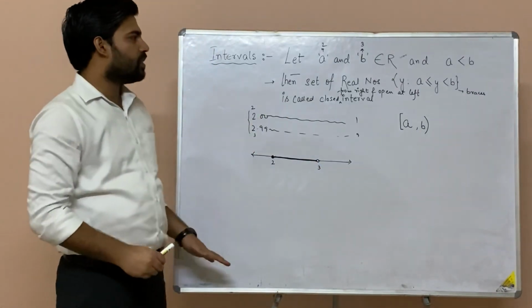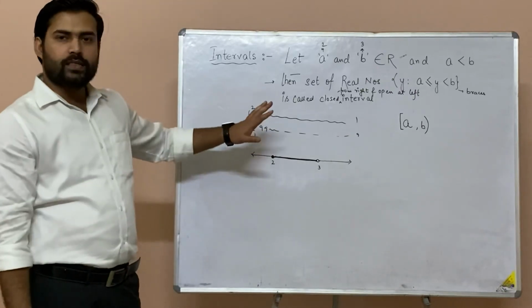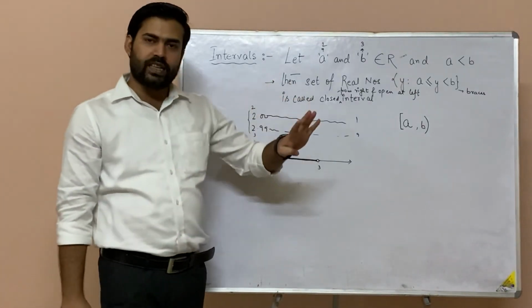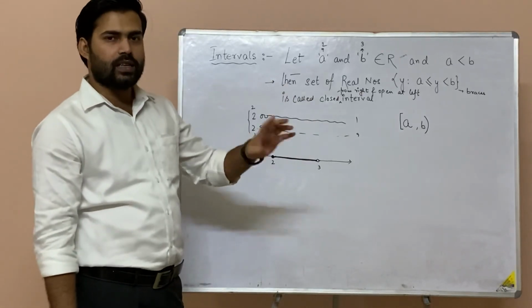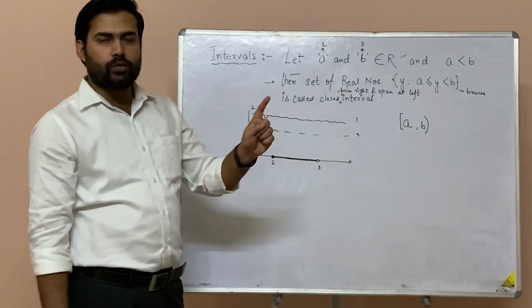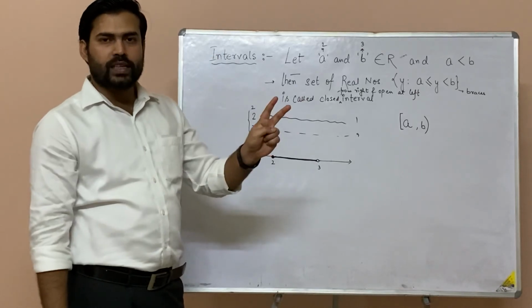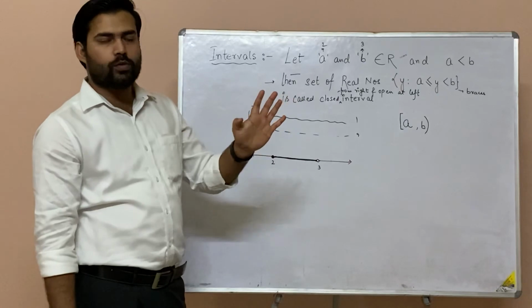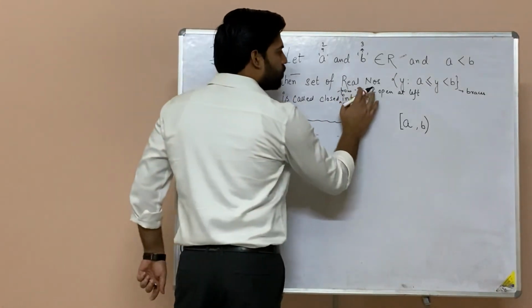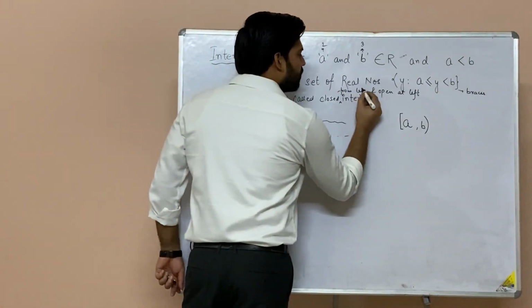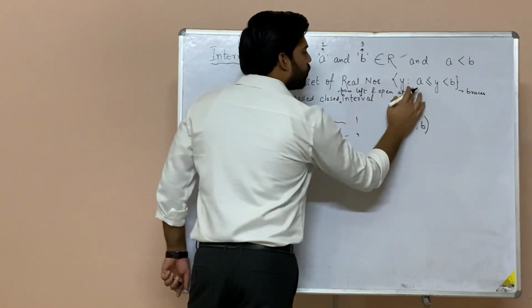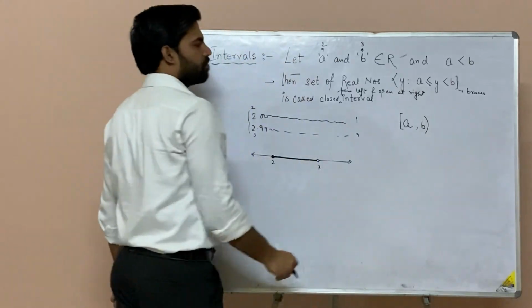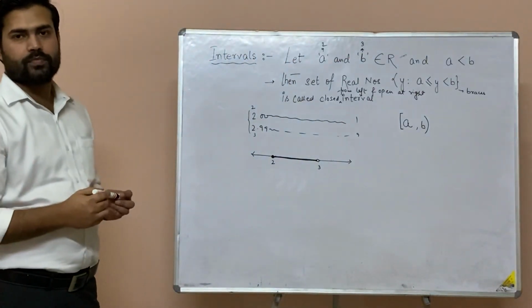So these are intervals. Please pause the video to note it down and try to understand the 4 types of interval over here. The intervals are open from both ends, closed from both ends, open from right and closed from left, open from left and closed from right. So this is closed from left and open at right. This is the kind of interval. Clear?